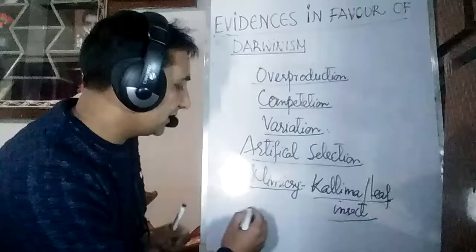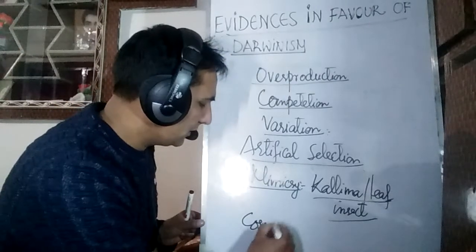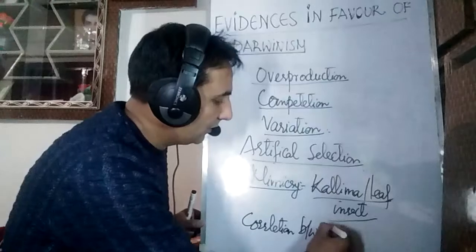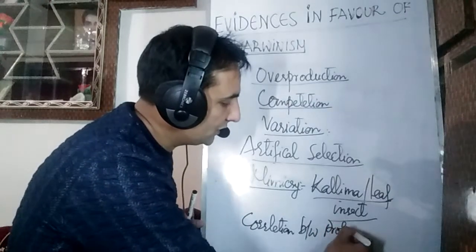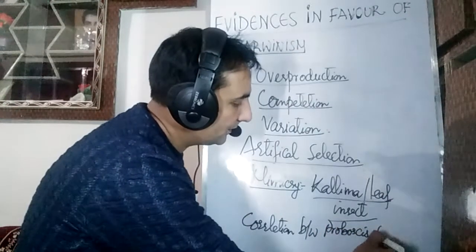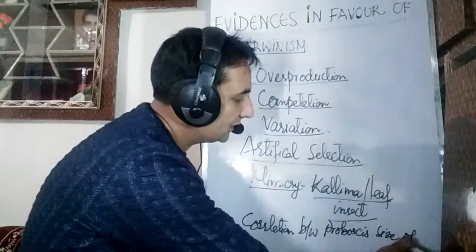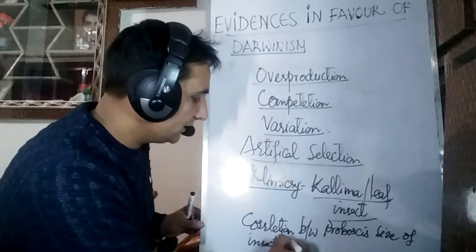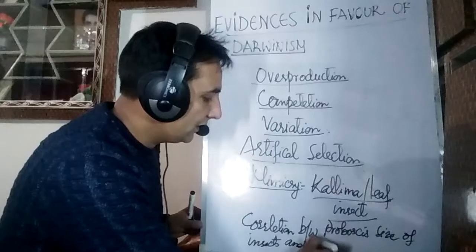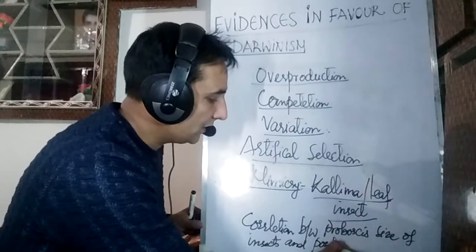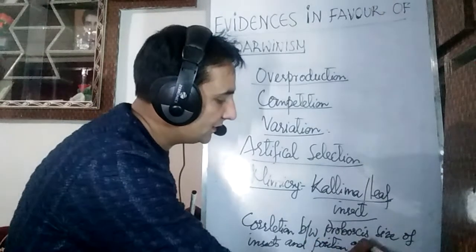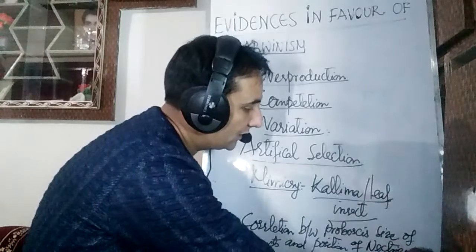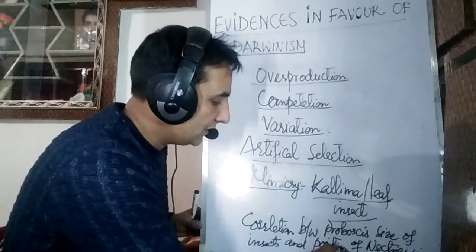We say that there is a correlation between the proboscis size of insects and the position of nectaries in flowers from which they are extracting the nectar.